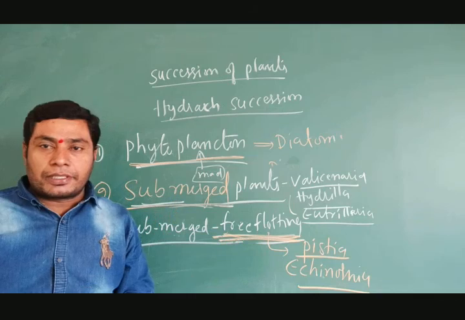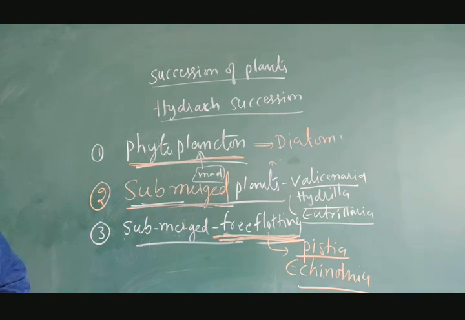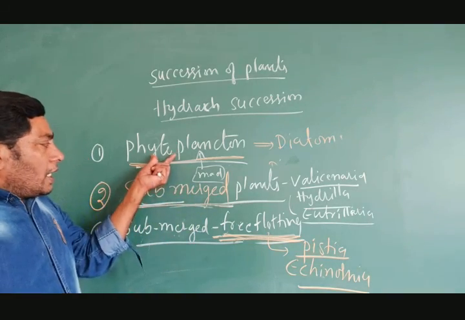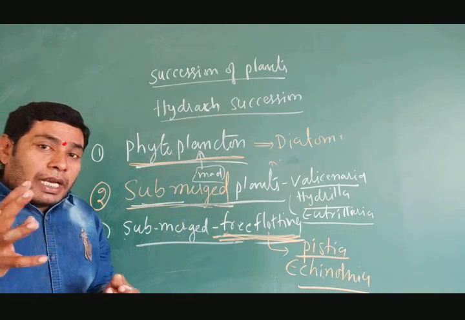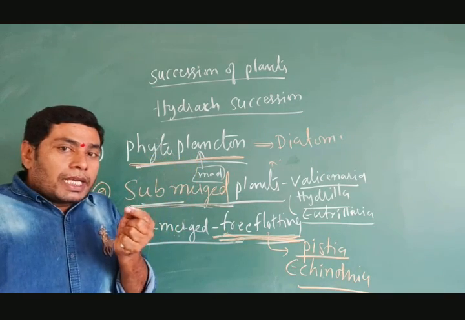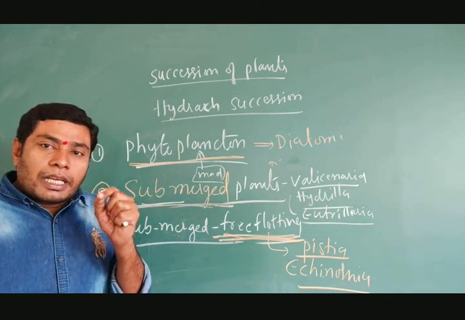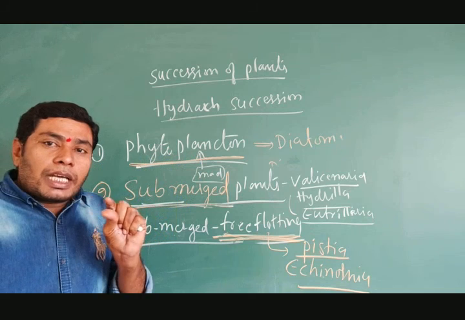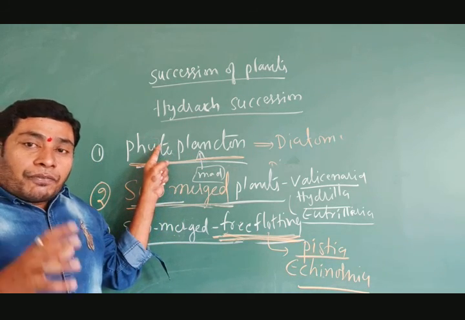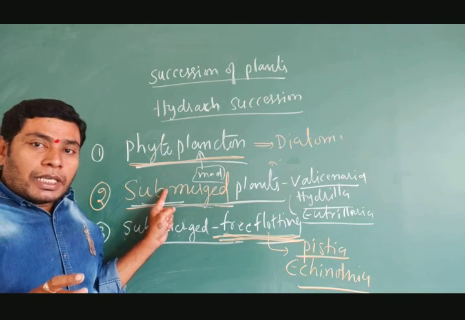And the fourth stage: each and every seral stage makes some mud. The phytoplanktons make a thin layer of mud, another name for which is muck, and this mud is helpful for root penetration.